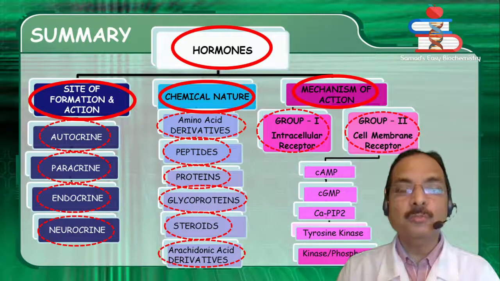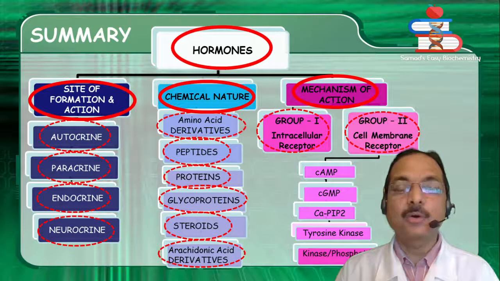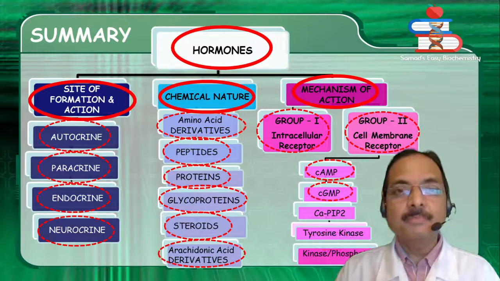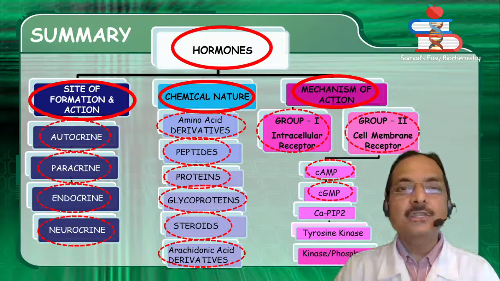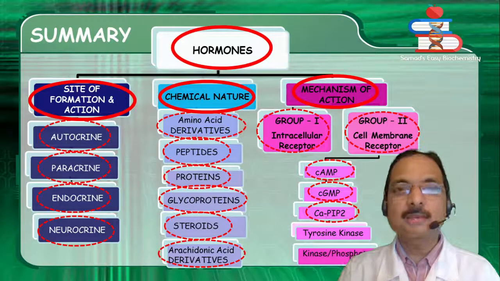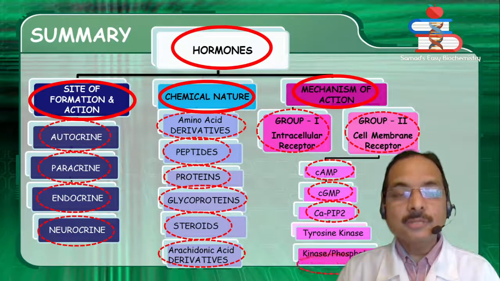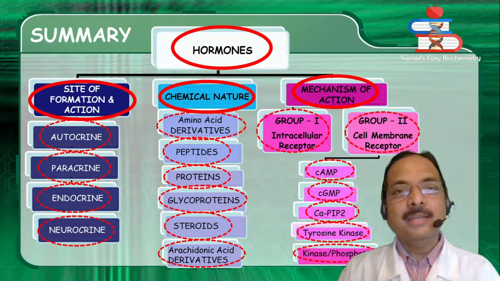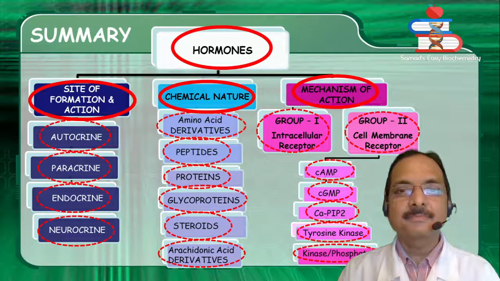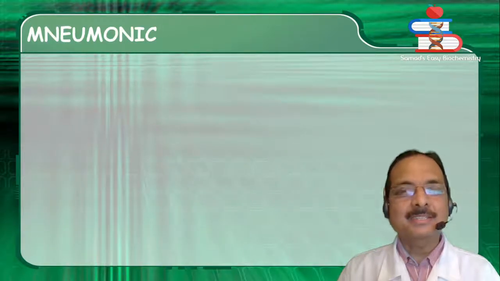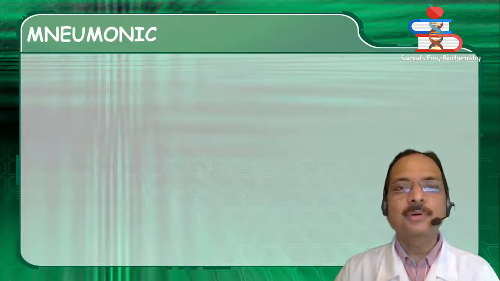Now group 2 hormones based on the second messenger are subclassified as the hormones that use cyclic AMP as the second messenger, cyclic GMP as the second messenger, calcium and phosphatidylinositol as the second messenger, using tyrosine kinase pathway or kinase or phosphatase cascade. So friends, let's have a very simple mnemonic to remember the classification of hormones.